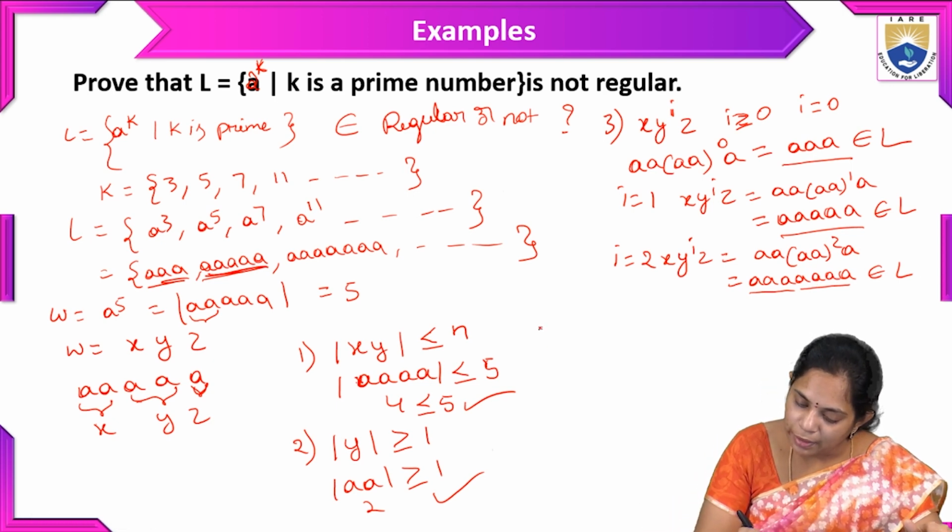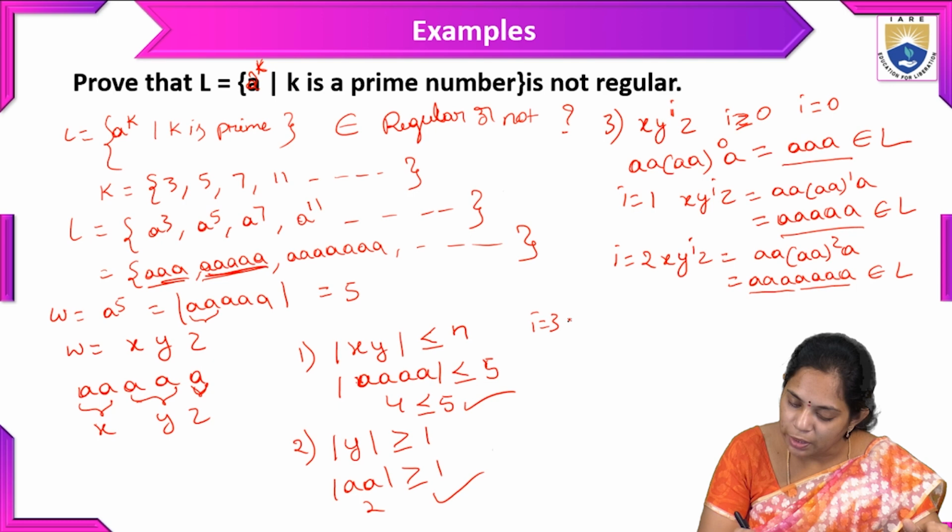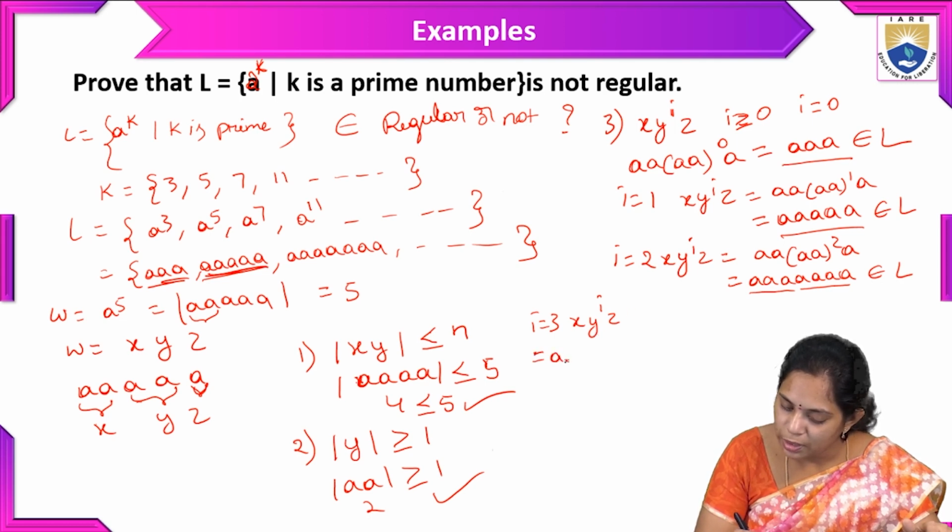Okay, and here i is equal to 3. So here the string is a, and here a three times we have to write.